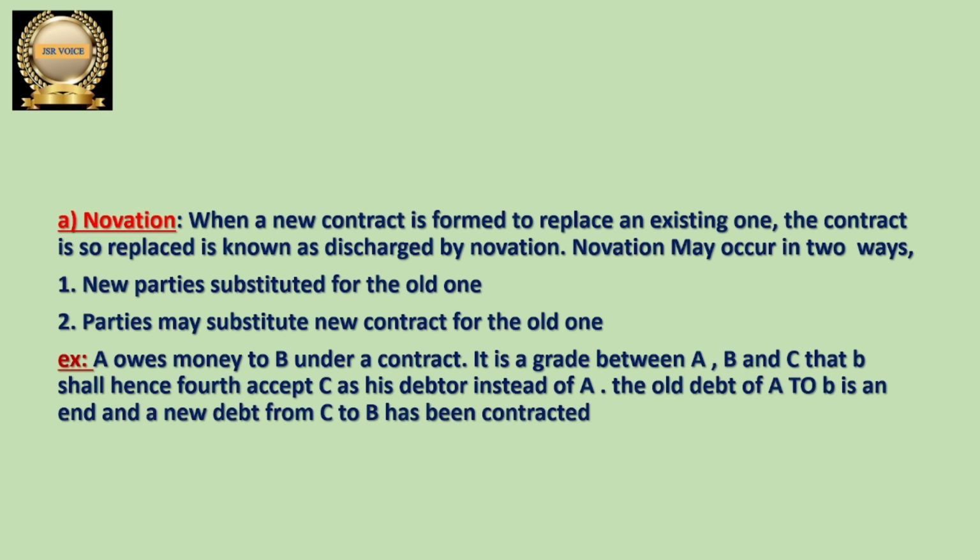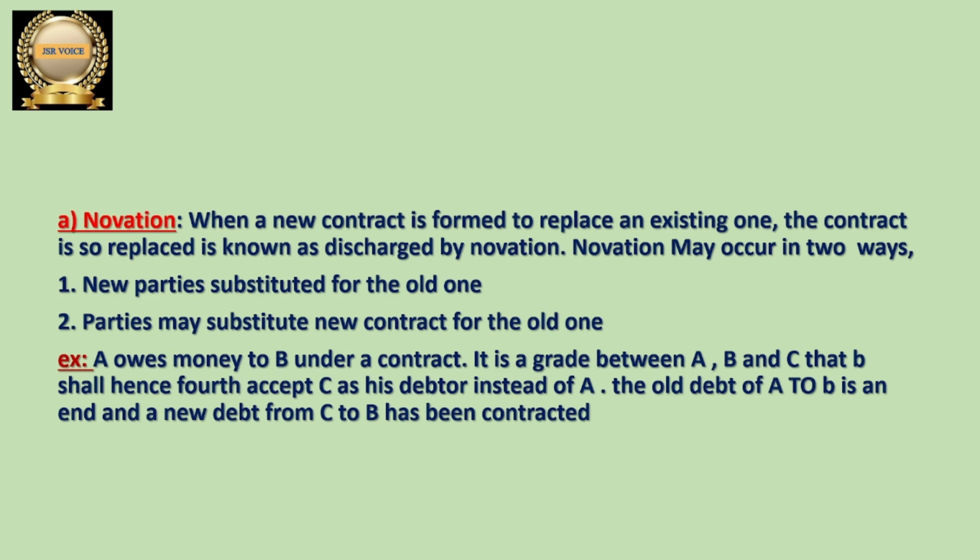A owes money to B under one contract. Here it is agreed between A, B and C. Three parties are agreeing that B shall henceforth accept C as his debtor. So B is going to collect money from C instead of A. Actually A has to pay money to B, but there is an agreement between A, B and C. C is coming forward and saying that instead of A, I will pay money to B. So B is accepting C as his debtor instead of A. Instead of collecting money from A, B is going to collect money from C.